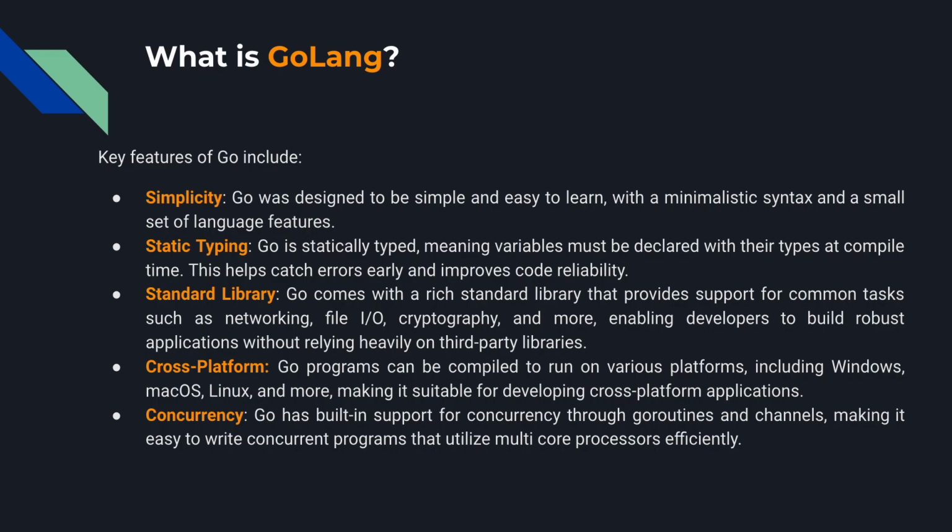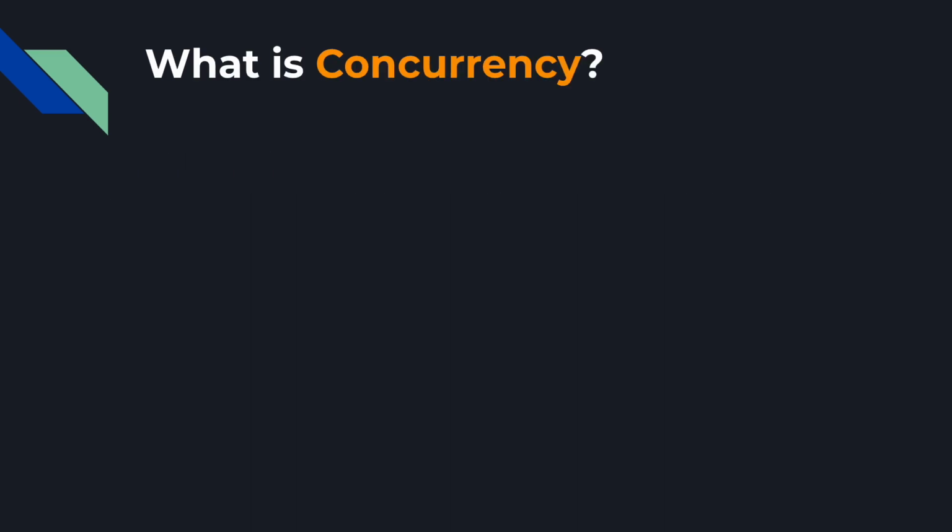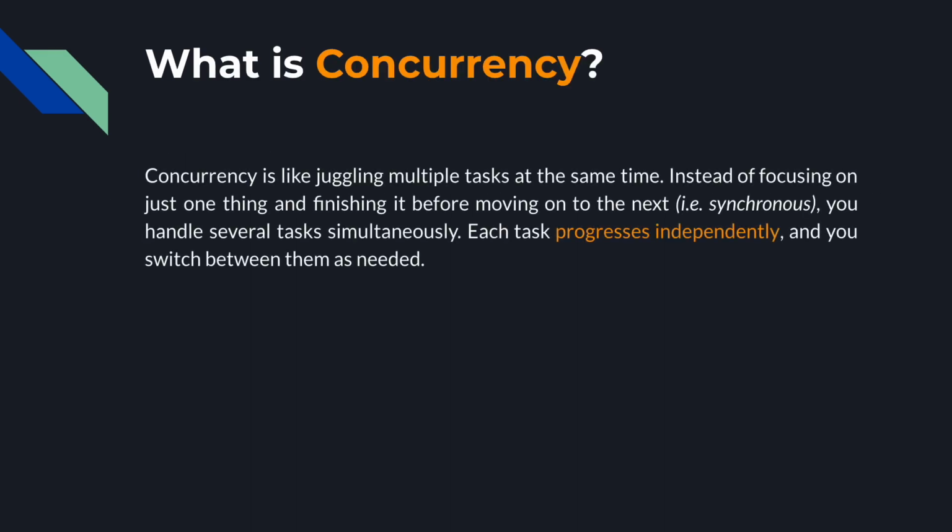Okay, so since we're talking about concurrency, I think it is important for us to understand what concurrency is. Okay, so concurrency is like juggling multiple tasks at the same time. Instead of focusing on just one thing and finishing it before moving to the next, for example, a synchronous execution, instead of that, you handle several tasks simultaneously. So each task progresses independently and you switch between them as needed.